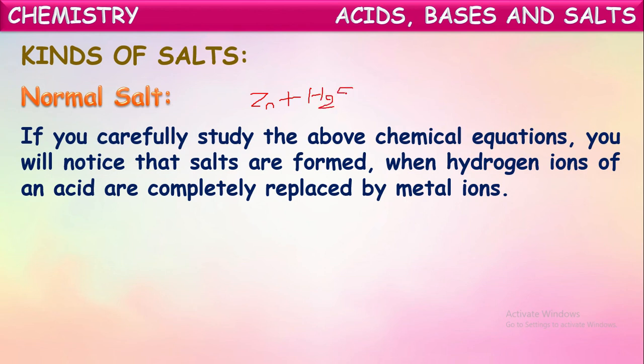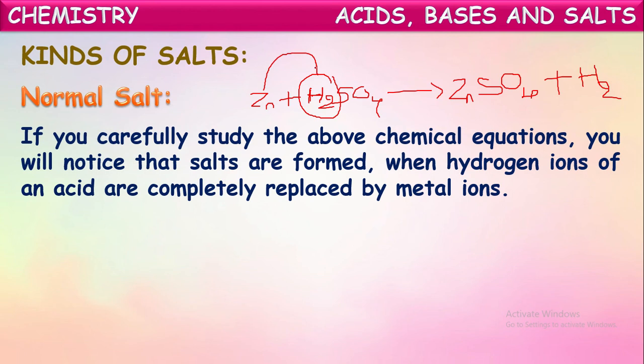Zinc on reaction with H2SO4 forms zinc sulfate plus hydrogen. What do we observe here? The hydrogen atoms present in the acid molecules are replaced by metal atoms. In the place of hydrogen, zinc came here. Now it became zinc sulfate. So this is a salt formed here. So we can say salt is formed by replacing hydrogens of an acid by metal atoms.